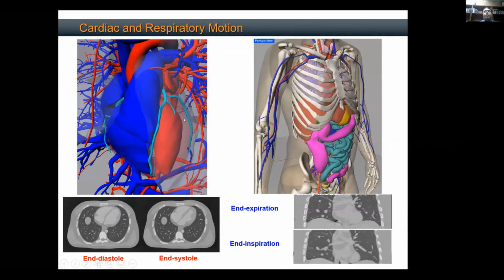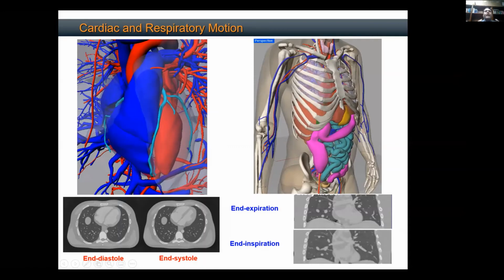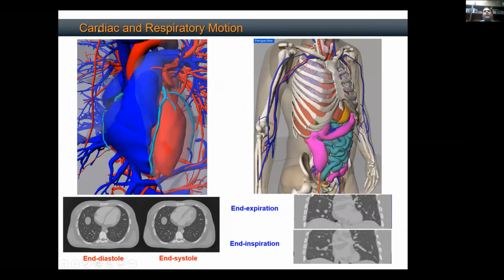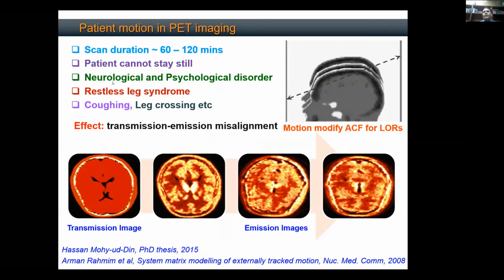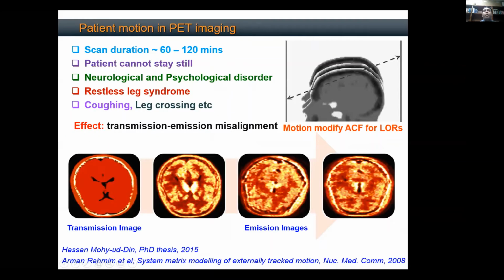Cardiac motion and respiratory motion, both these non-rigid aperiodic motions, introduce artifacts in your image. So we have to correct for all these factors so that we get a good quality image before a doctor can make any proper diagnosis, because you don't want to misconstrue a physiological signal with an artifact.